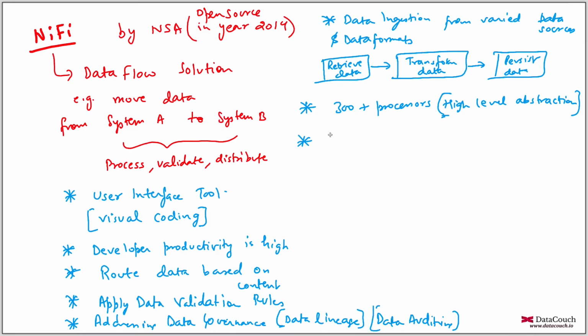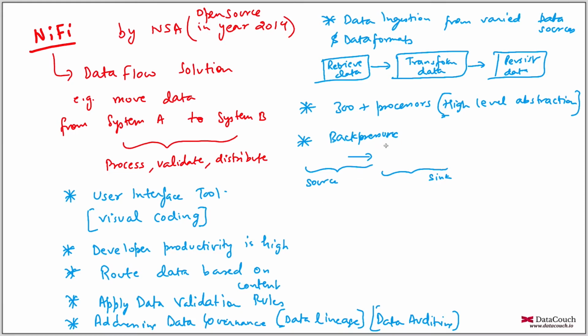Apart from that, NiFi also handles back pressure very well. So what is back pressure? Let's say your data is coming from some source and you want to send it to some other system, right? So this is streaming data. This is my source, the streaming data is coming, and you want to send it to the sink.